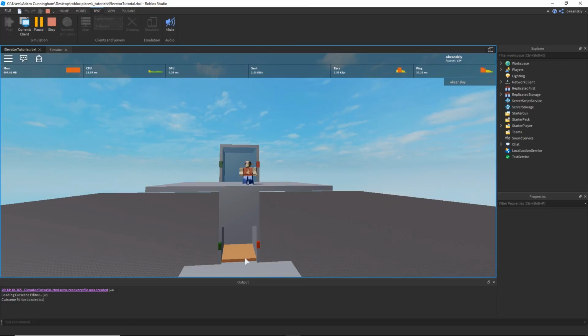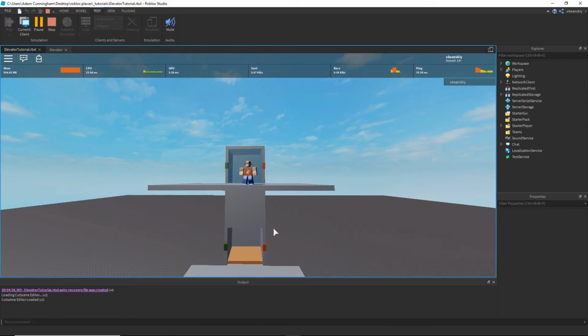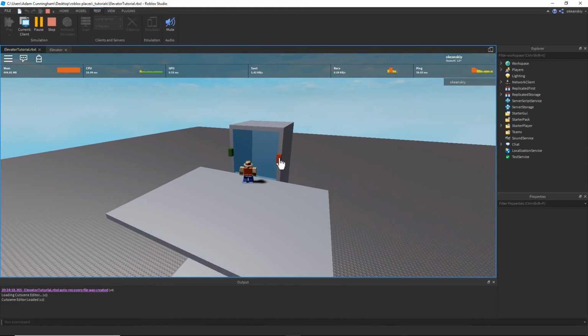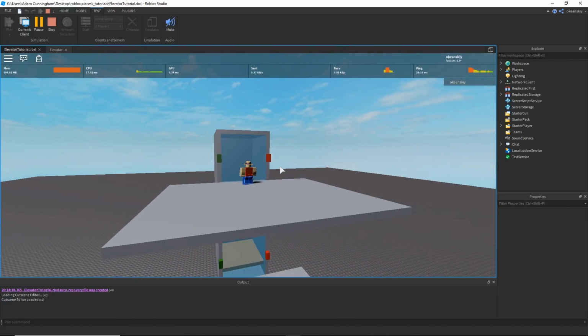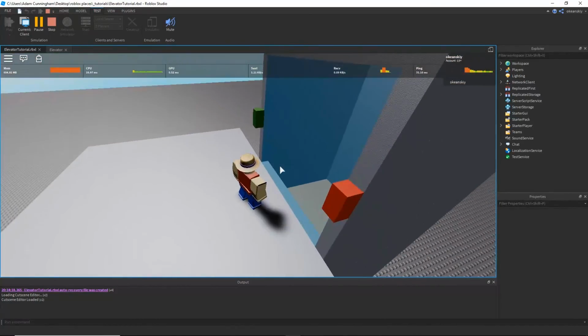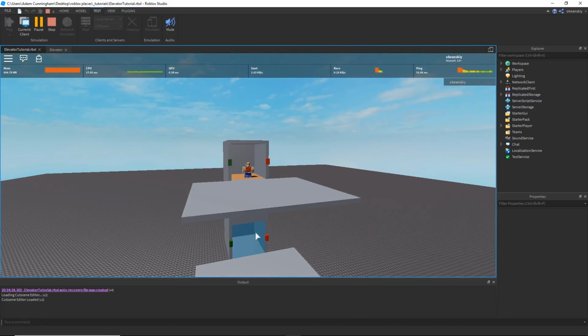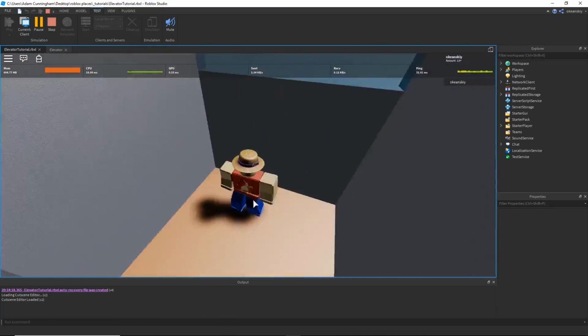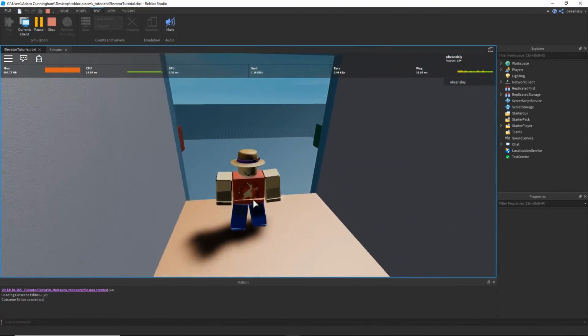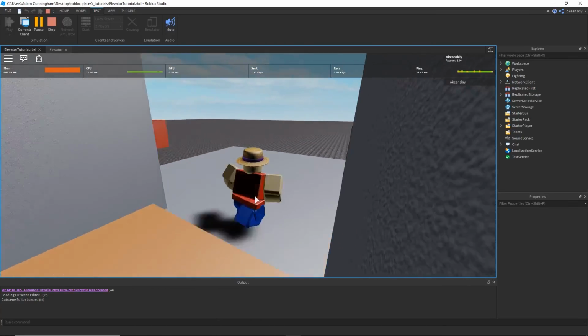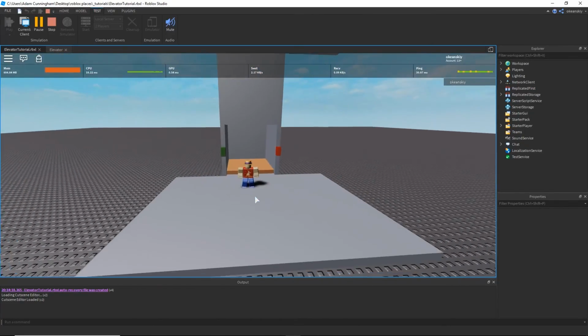Here I'm on the second floor. Elevator is currently on the first floor and its state is floor 1. I'm going to click this button right here to call it. And it is working. Door opens. This door closes. I'm going to click this green button. I should send it, which it does. And the door opens. Nice.